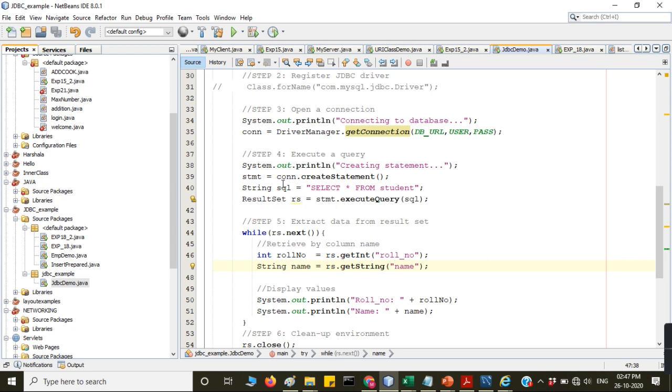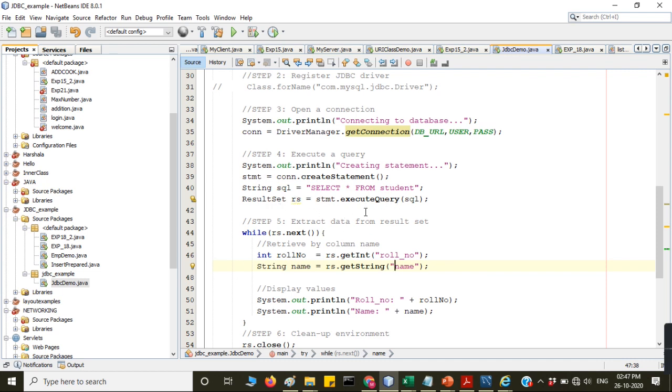So the statement object. When you are creating the statement object, it does not pass any query to this statement. So execute query: each and every time the statement interface is compiled and executed. So for multiple statements execution, this is not useful.